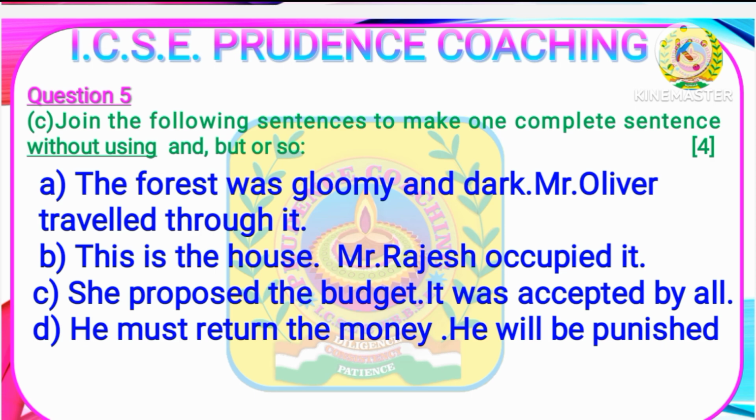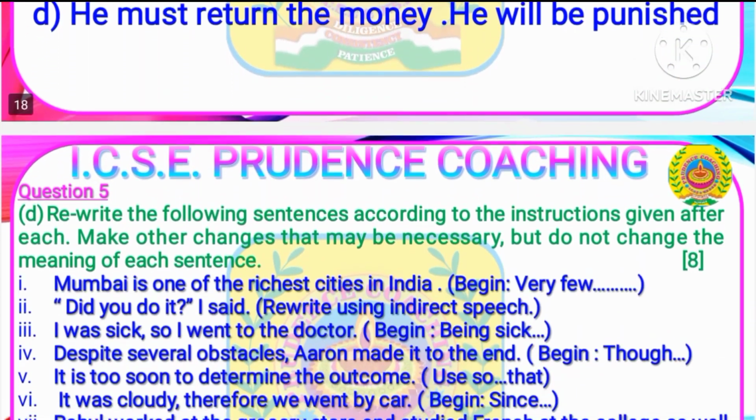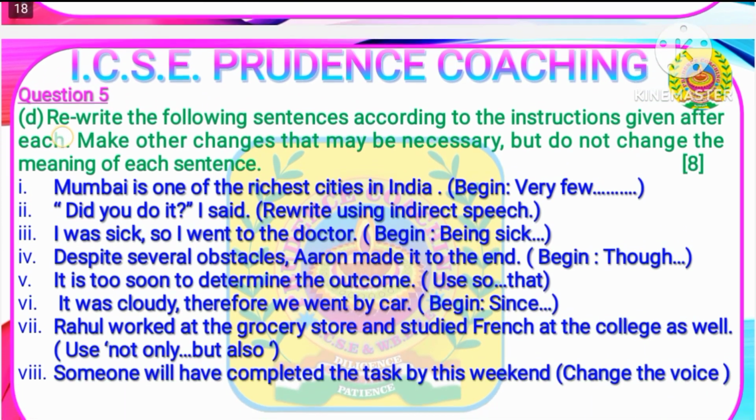Number D, he must return the money. He will be punished. As you can see, these questions are not so difficult, and in the original paper as well you'll be getting this type of questions. You just need to make sense without using and, but, or so while you will be joining these sentences. Next question, that is 5d. Rewrite the following sentences according to the instructions given after each. Make other changes that may be necessary, but do not change the meaning of each sentence. And for these 8 questions, you'll be awarded 8 marks.